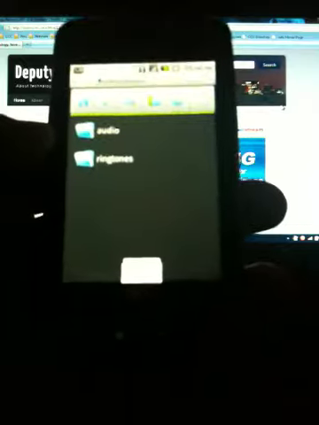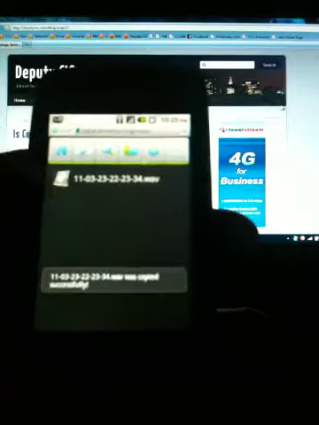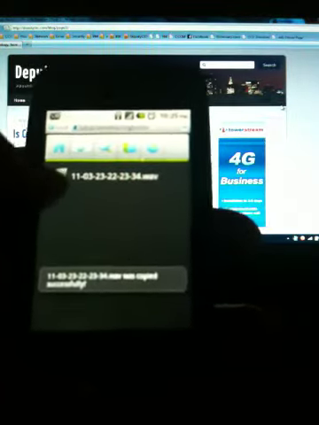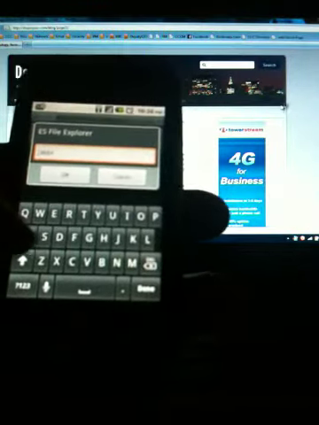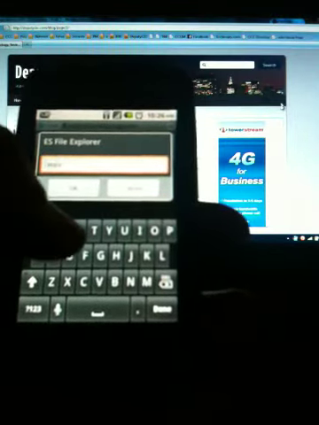And I can copy my file in there. So I go to Menu, Operations, Paste. And just because this has a numeric name, I'm just going to rename it to something more convenient. In this case, it's going to be test.wav. Make sure that you keep the extension because that's crucial. Without a proper extension, your ringtone is useless.